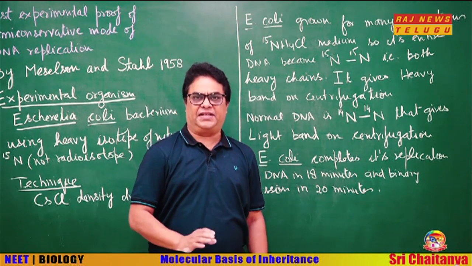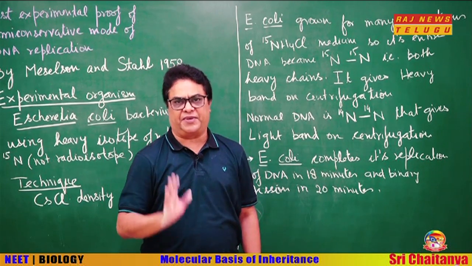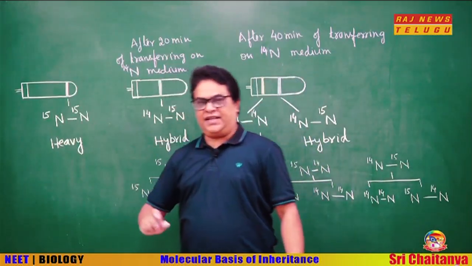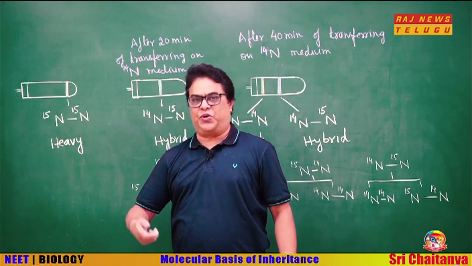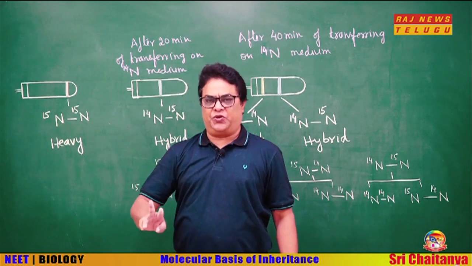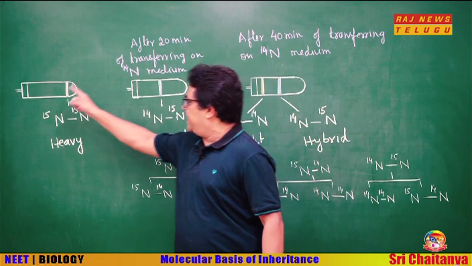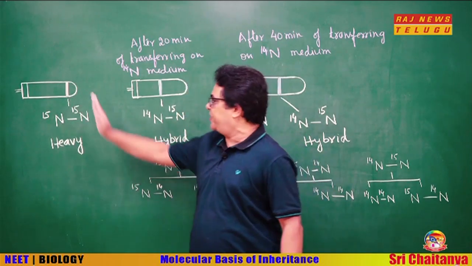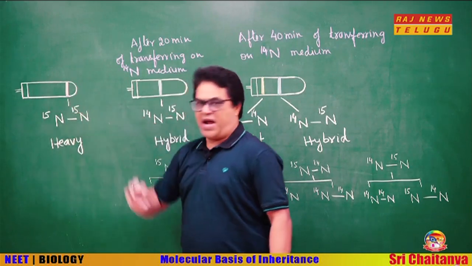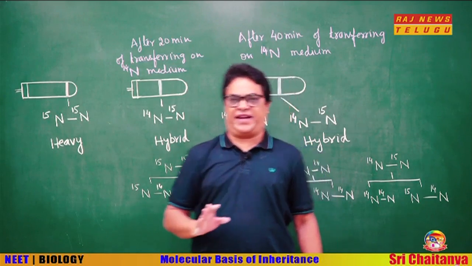Now, let us see the diagrammatic representation of Meselson and Stahl's experiment. Okay, now see, as I said that the E. coli was grown on medium having N15 for many generations. So, both the strands became N15 N15, and when this DNA was subjected to centrifugation, a heavy band was obtained. Fine. Now, these E. coli cells were transferred to N14 medium. Okay.